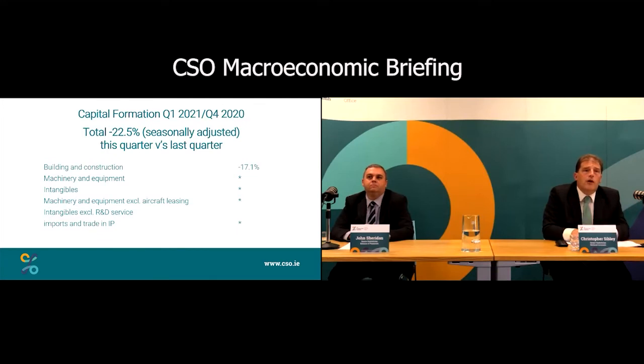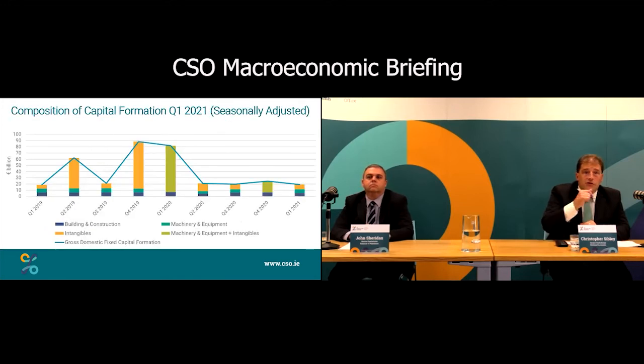On the investment side in Q1, we are restricted a little bit here because of the previous quarter's confidentiality, so we can't show you the growth rates other than to show you that building and construction is down. This is the investment in building and construction is down 17.1%. But we can look at it across time to show you that the picture is largely consistent through the quarters. We have no large amounts of IP in the quarter. We can see a fairly consistent picture across the quarters.